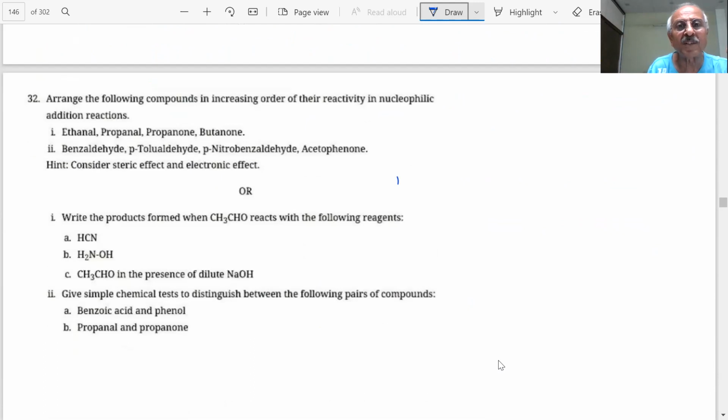Arrange the following compounds in increasing order of their reactivity in a nucleophilic addition. Important question. This was asked many times, students. Nucleophilic addition. What is a nucleophilic addition, students?